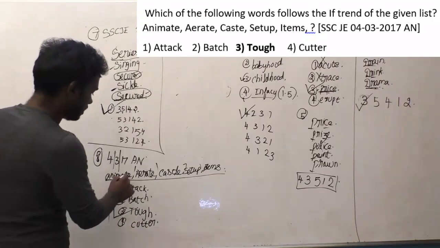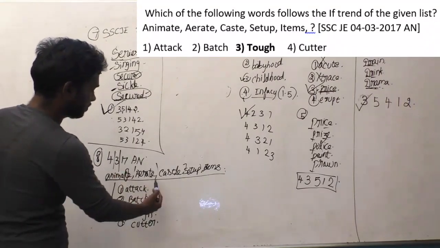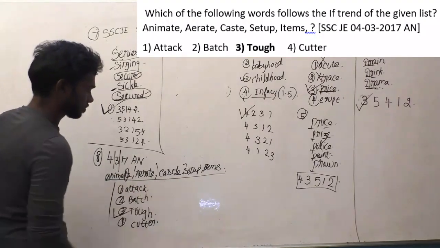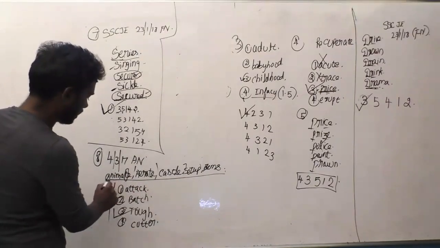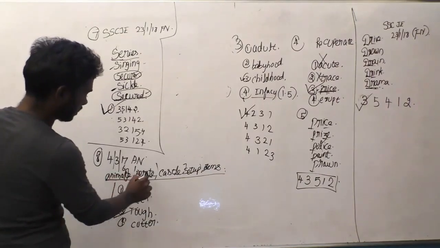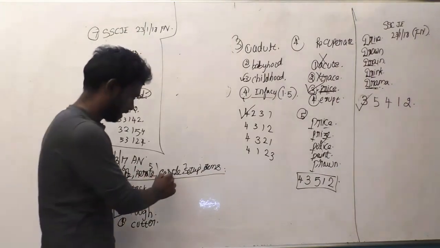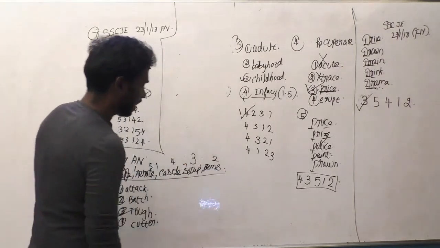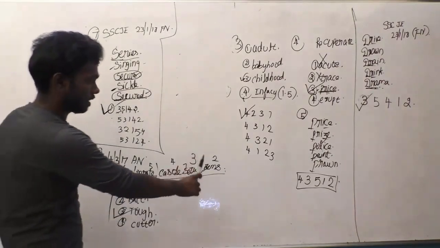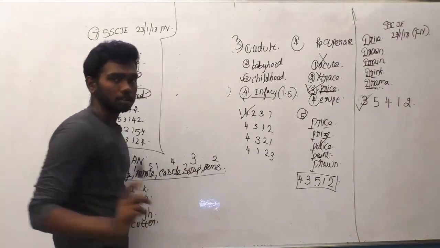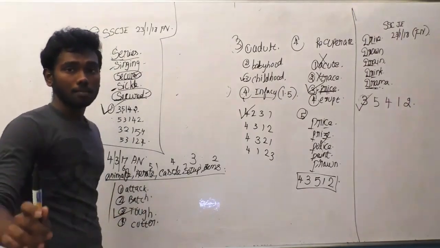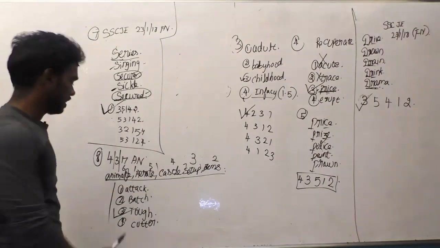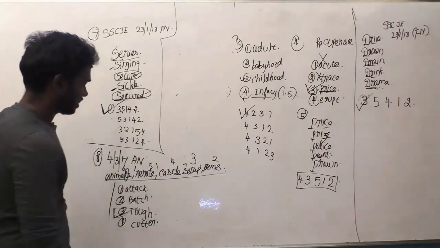The letter T is shifting one position to the left in each of the options here. See that here the letter T is in the 6th position, here it comes in the 5th position, here in the 4th position, and here in the 3rd and here in the 2nd. And see the answer option. The option coming next must have the letter T in the beginning. So which option has T in the beginning? Tough. So this is the answer.